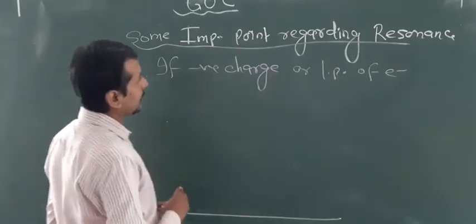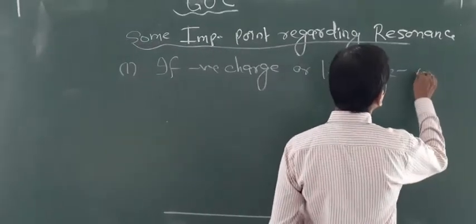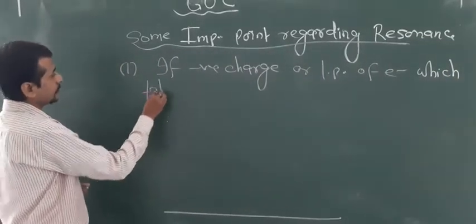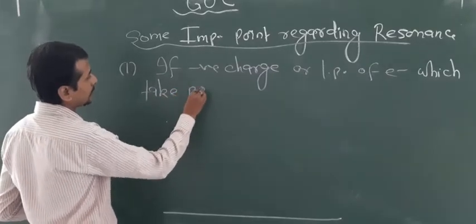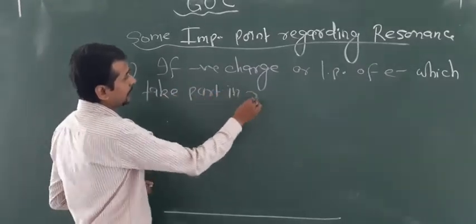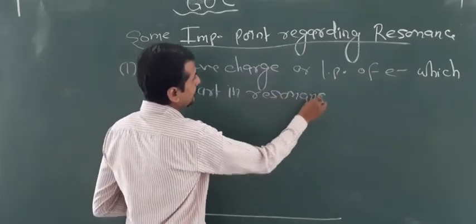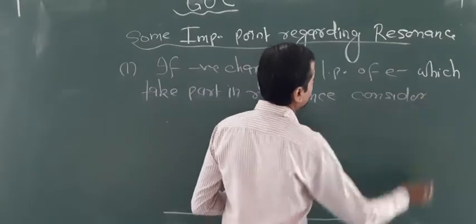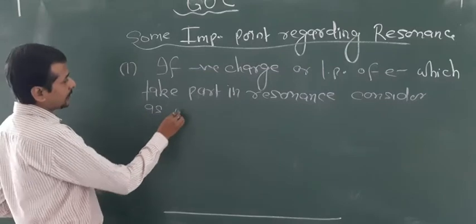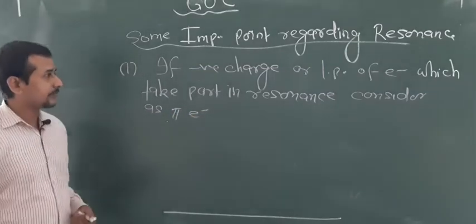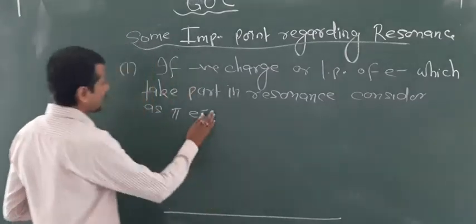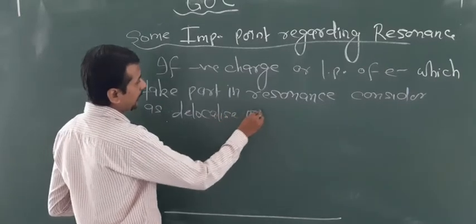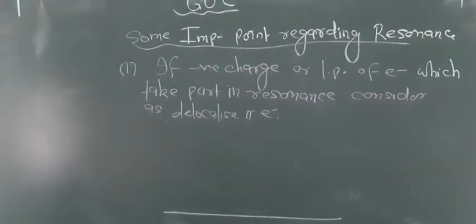That is, if a negative charge or lone pair of electrons takes part in resonance, it is considered as delocalized pi electrons. Look at the example.